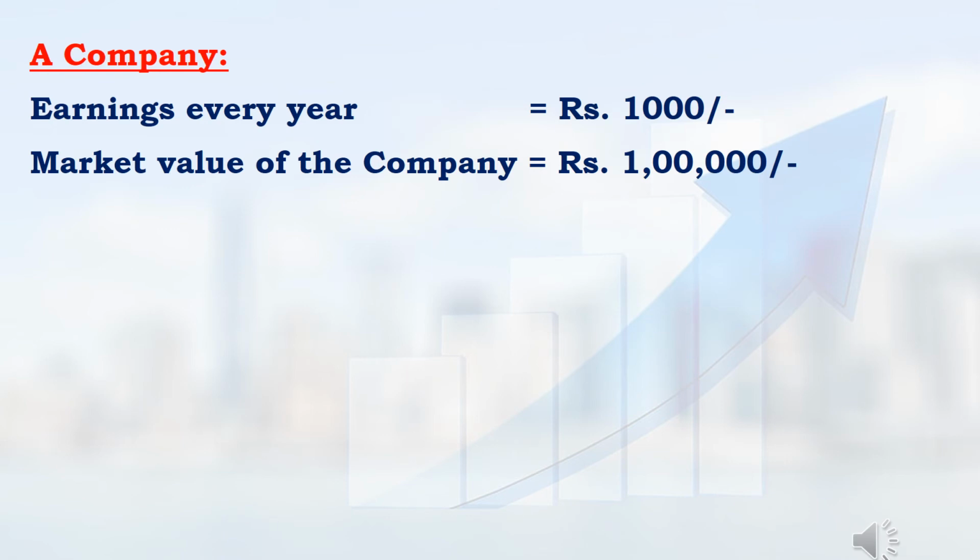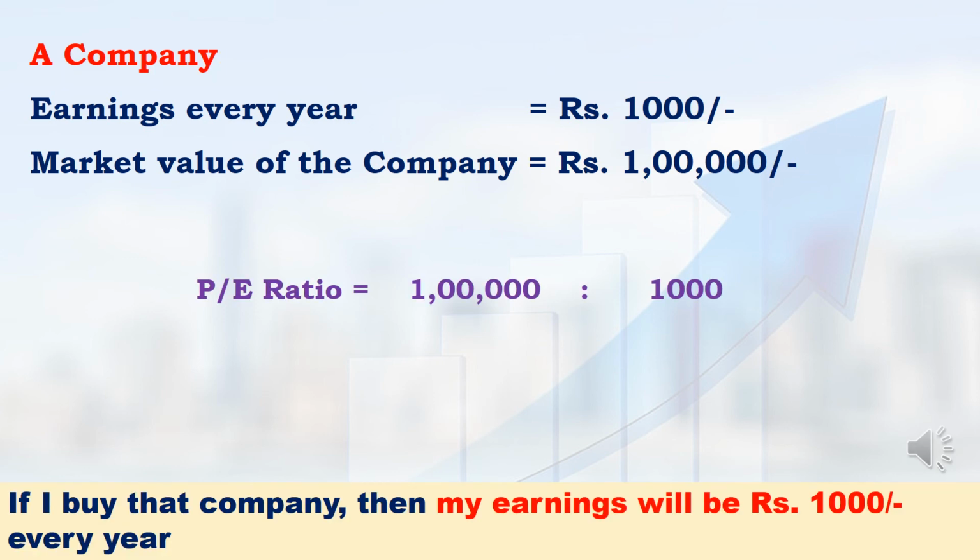Let me take one example. Let me assume that one person was running a company and that company was generating 1000 rupees earnings every year and that company's market value was 1 lakh rupees. Suppose I pay that 1 lakh rupees and buy that company, then every year I will get a profit of 1000 rupees from that company. With that mentality only, I also will buy that company. So for that company, the PE ratio is 1 lakh is to 1000. That is the PE ratio of that company.